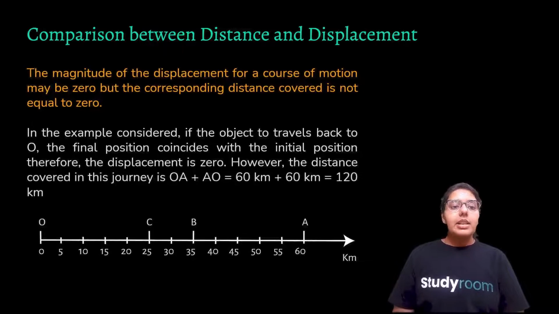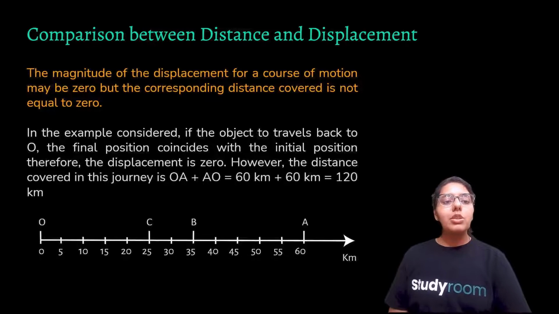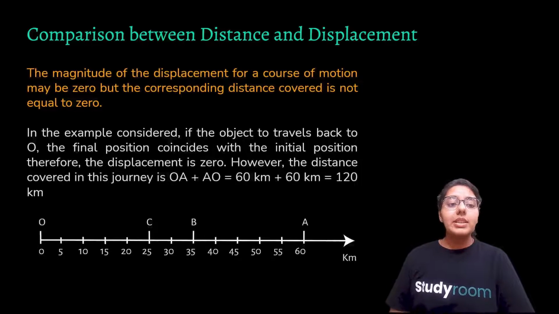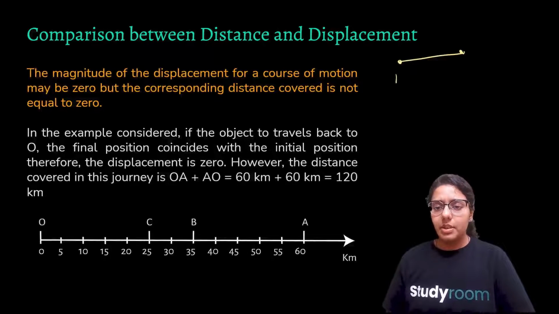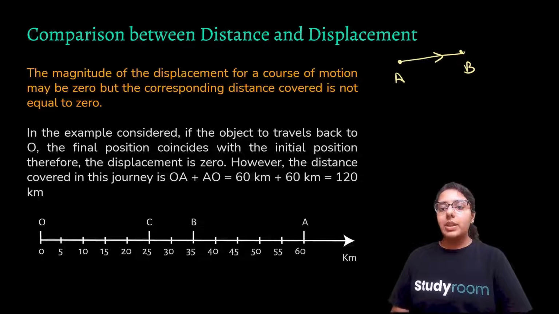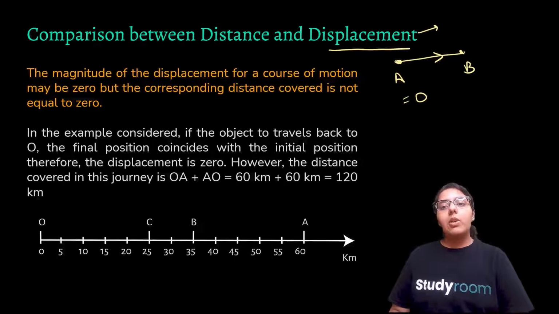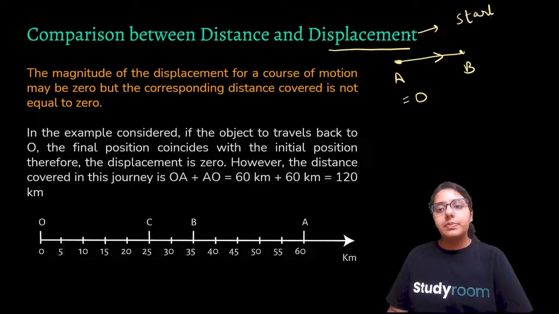For example, if we talk about displacement, that is your shortest distance. So displacement is a vector quantity. We need a numerical value and direction to specify displacement. We need both, so it is a vector quantity. In the example, as I told you, your displacement will be 25 kilometers because your shortest distance is 25 kilometers. So, comparison between distance and displacement.